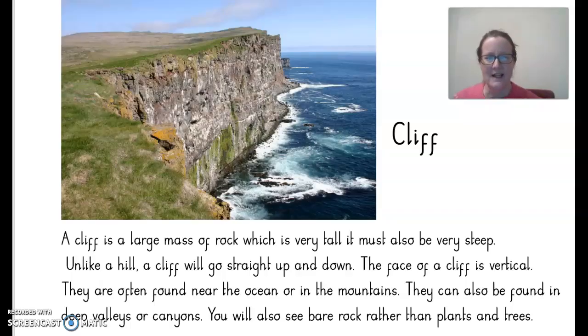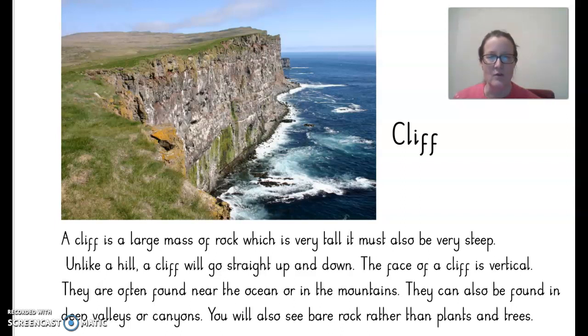So the first one is cliff. A cliff is a large mass of rock which is very tall and it must also be very steep. Unlike a hill, a cliff will go straight up and down. The face of a cliff is vertical. That means it's going like this. They're often found near the ocean or the mountains, and they can also be found in deep valleys or canyons. And you can also see bare rock rather than plants and trees.